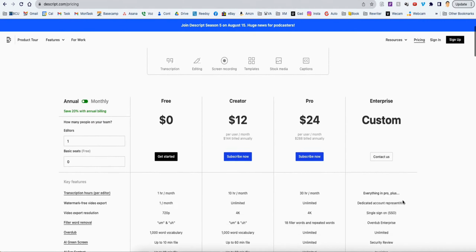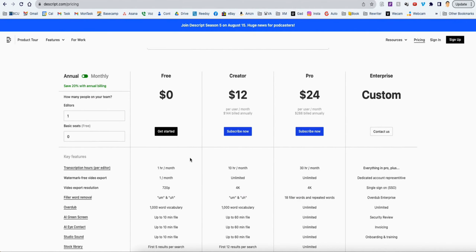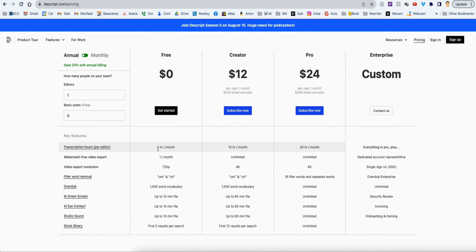There are a few different pricing levels. I actually started on the free. You can see here, it doesn't give you a lot of time, but 1 hour a month. If you're making a 5-minute video, you don't need a lot of time. But you can go up here to 10 hours a month, and the creator or the pro, even the pro, $24 a month is not that expensive. If you're going to make a ton of videos, then it's probably not going to be right for you. Like I said, you're going to have the watermarks and the video export.